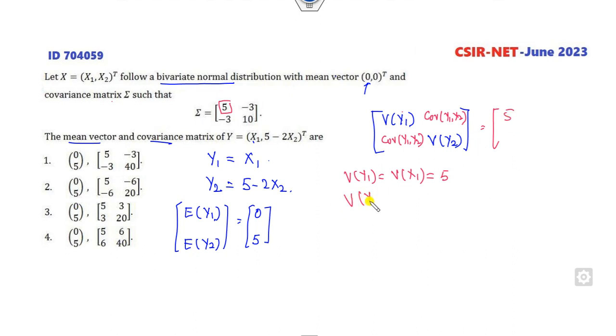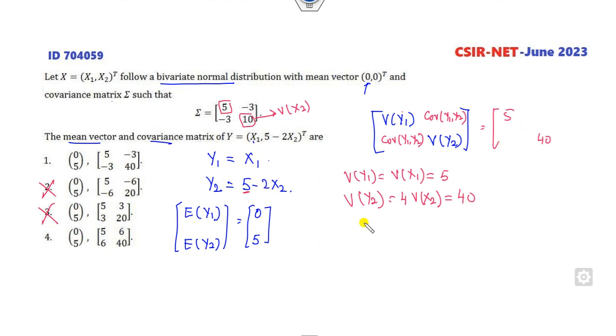What is the variance of y2? It is 4 times the variance of x2, so it's 40. So 5 and 40. The second option is cancelled, the third option is cancelled.